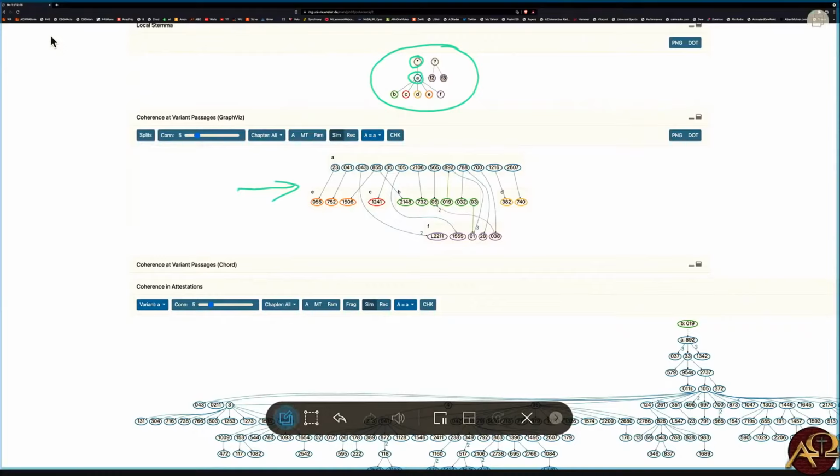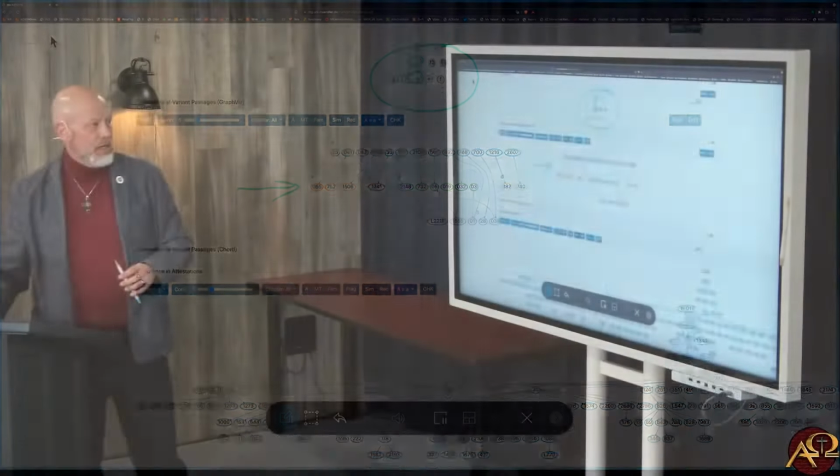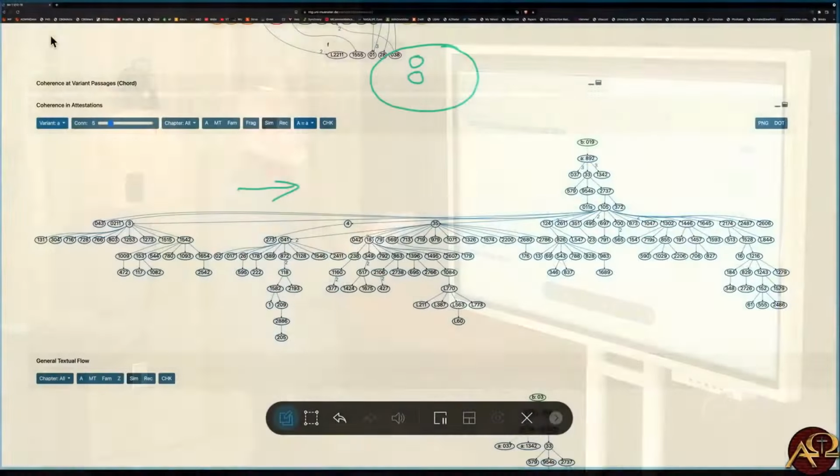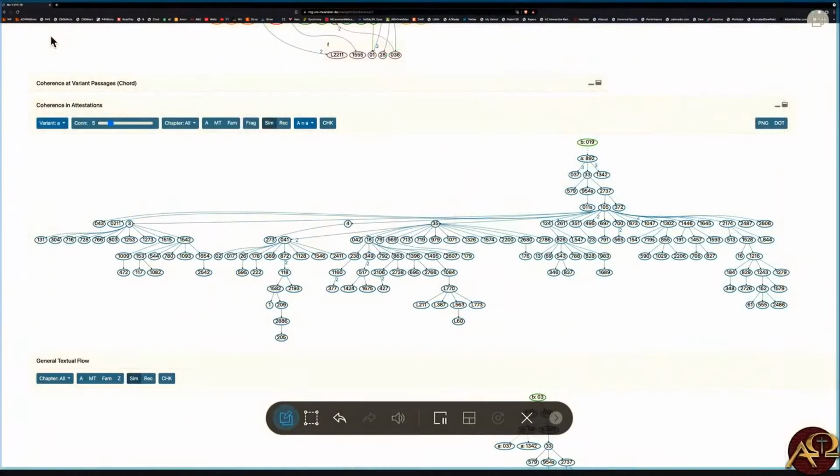Again, what we're doing here is we're using computers to track these manuscripts and how they are related to one another. And then that gives rise to this beastie, which gives you the coherence in attestations and how all these manuscripts are related to one another at this one variant. So if you went to a different variant in the next verse, this is going to look different. But here is just one variant.